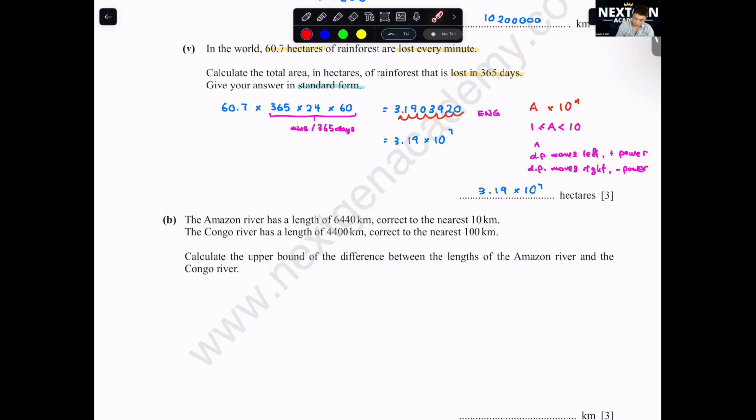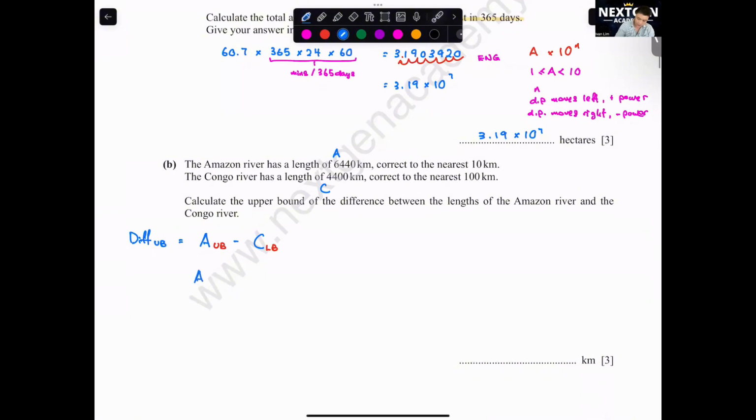Let's say Amazon, we call this A. Congo, we call it C. So A minus C. How can I find the biggest difference in the upper bound when I want to take the length of A minus C? Chui, very good. Upper bound minus lower bound. Not upper bound minus upper bound. For you to get the biggest difference between both of them, it must be upper and lower. One big value minus a small value, then you get the biggest possible value.